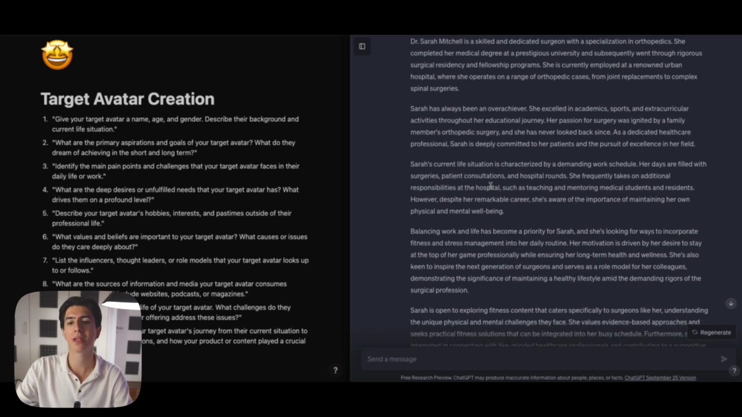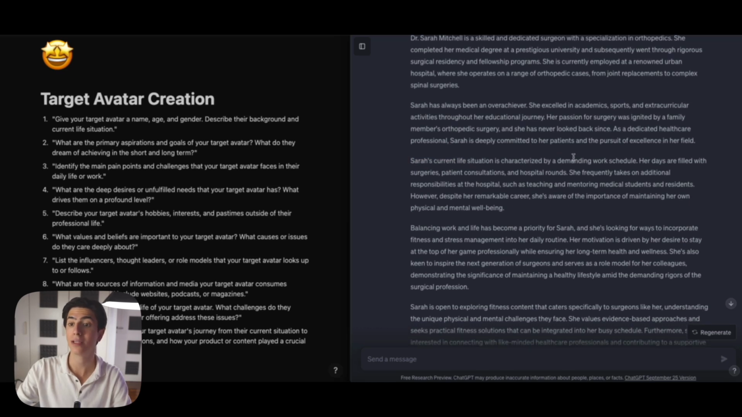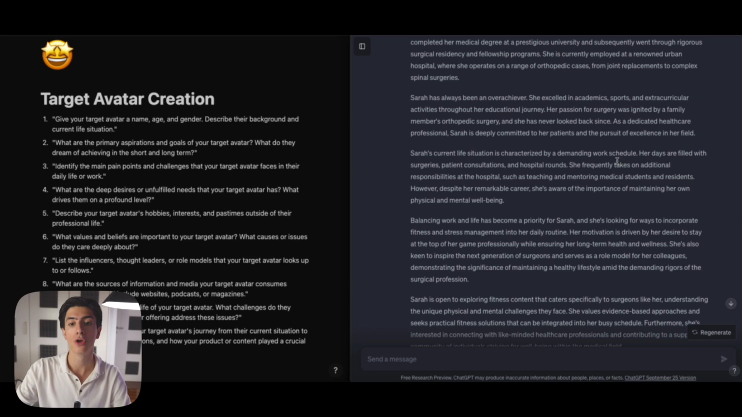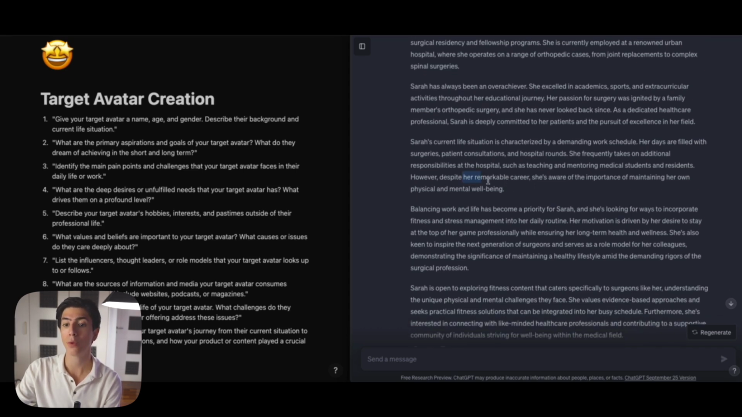So let's see, for example, the life situation of our target avatar. Sarah's current life situation is characterized by a demanding work schedule, right? Her days are filled with surgeries, patient consultations, and hospital rounds. She frequently takes on additional responsibilities at the hospital, such as teaching and mentoring medical students and residents. Despite her remarkable career, she's aware of the importance of maintaining her own physical and mental well-being.